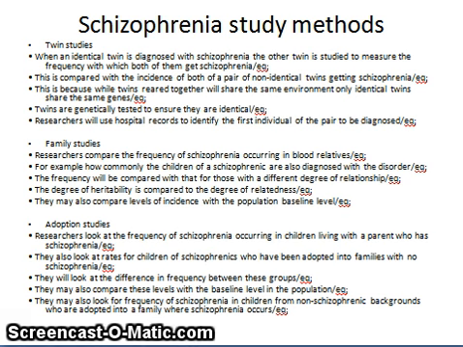Obviously, we'll use Gottesman and Shields as our example here. Remember, the strengths of twin studies are they pull apart nature and nurture, but weaknesses are things like we assume that MZ and DZ twins have similar environments to each other, and they are kind of comparable, but MZ twins are more likely to be treated similarly than DZ twins because they look the same, whereas DZ twins could be very visibly different, especially if one's male and one is female.